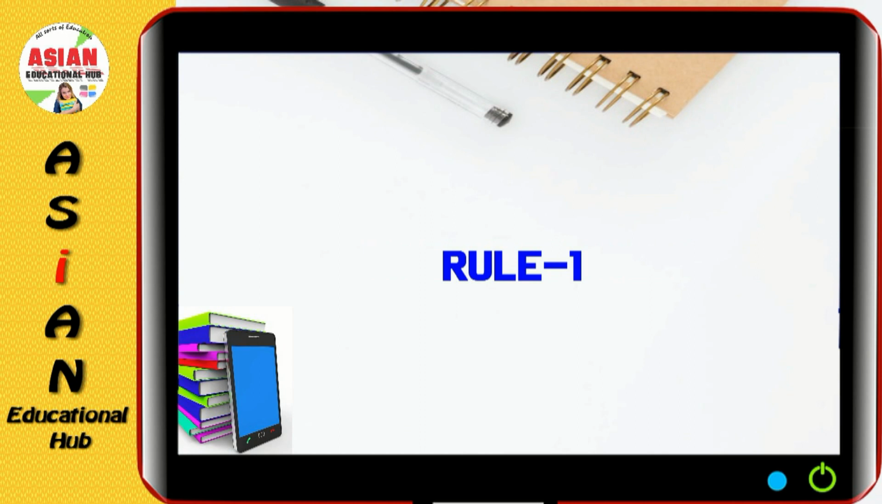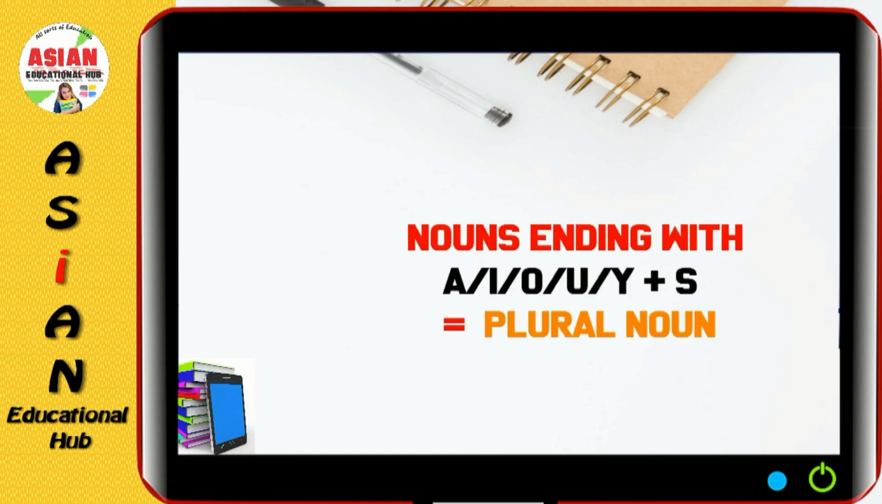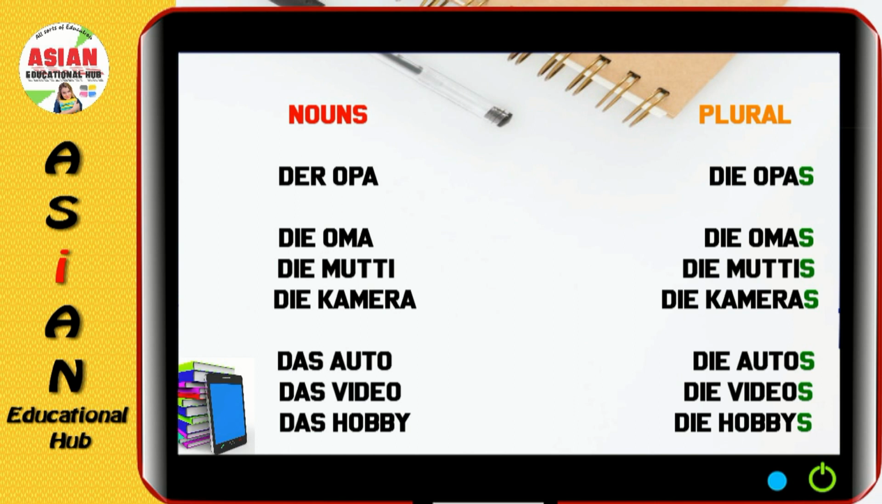So rule number 1, nouns ending with a, i, o, u, y, we just add s to make it plural. For example, here die Oma, die Omas. Die Mutti, die Muttis. Die Kamera, die Kameras. Das Auto, die Autos. Das Video, die Videos. Das Hobby, die Hobbys.